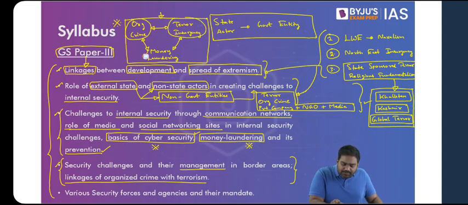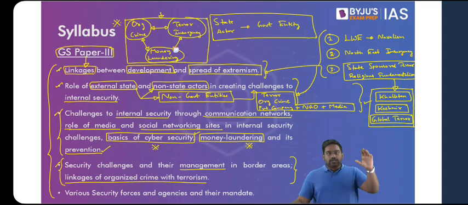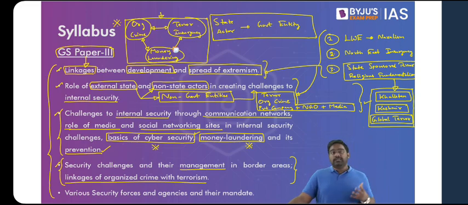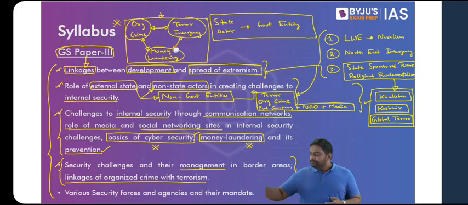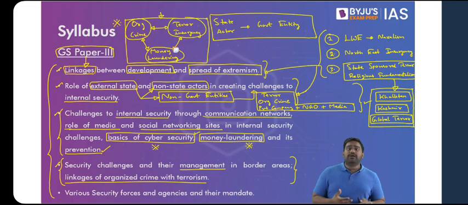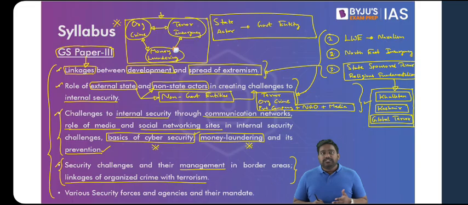It's a basic concept that you should be aware of even before I start with the subject. Organized crime is nothing but organized criminal activities which are run by large organizations, criminal organizations. You would have heard about the Dawood Ibrahim gang, the D gang. Dawood Ibrahim gang is involved in smuggling drugs, narcotics, smuggling arms and weapons. There are criminal cartels involved in human trafficking, wildlife trafficking.